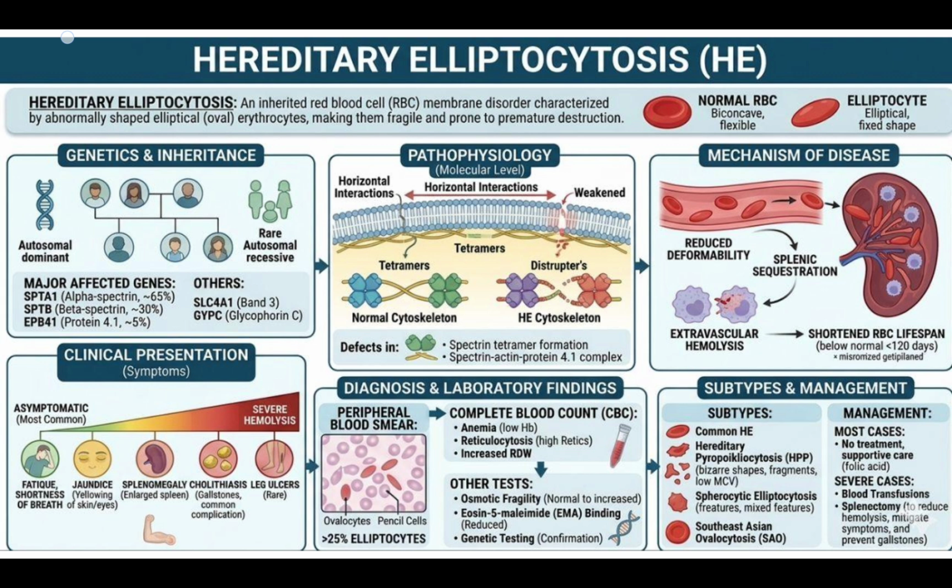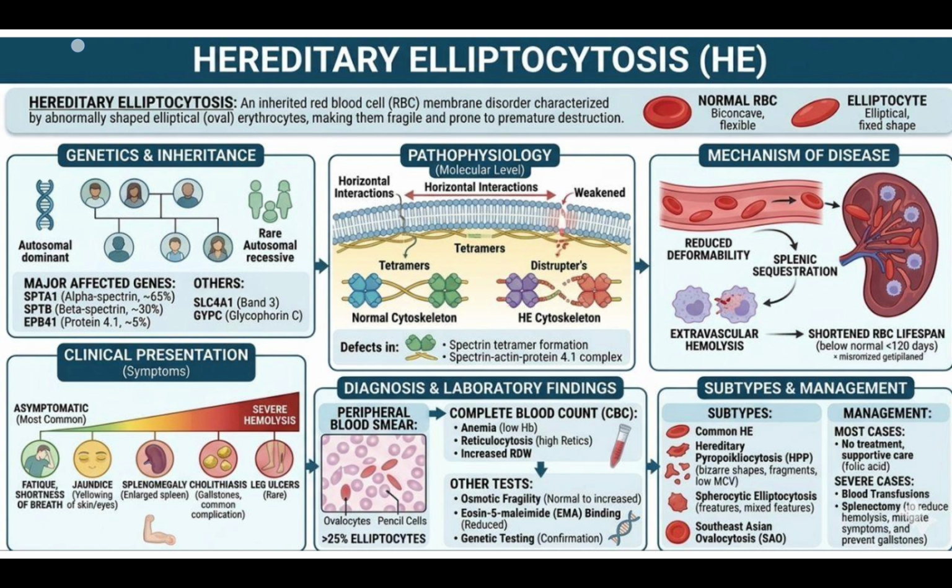In this condition, there is a reduced horizontal interaction between the proteins present on the RBC membrane, which ultimately leads to defects in spectrin tetramer formation and defects in the spectrin-actin-protein 4.1 complex. Looking at the clinical symptoms, most of the time patients are asymptomatic, but there may be fatigue and shortness of breath. There is also jaundice, characterized by yellowing of the skin and eyes. There is splenomegaly, characterized by an enlarged spleen. There is cholelithiasis, characterized by gallstones, and there are also leg ulcers, which are very rare.